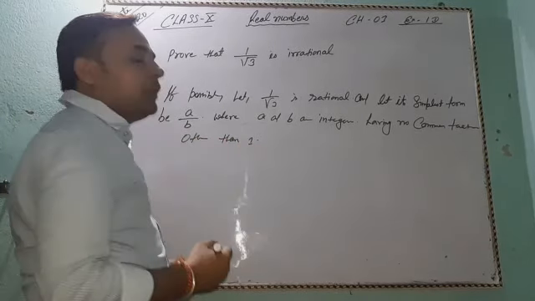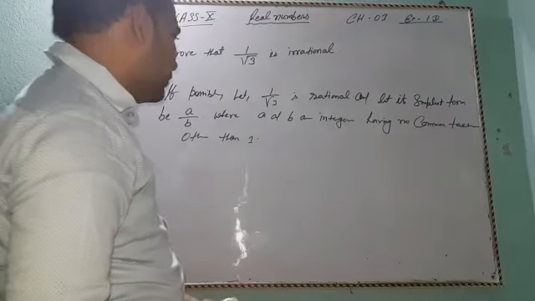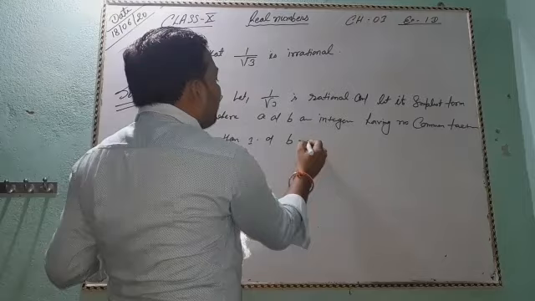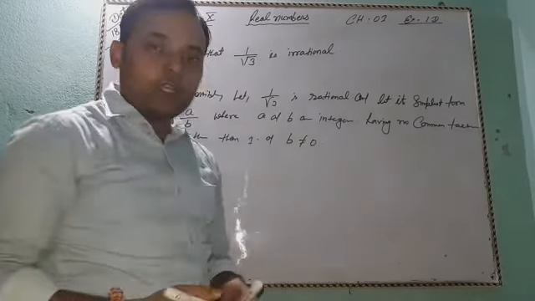Okay, where a and b are co-primes, having no common factors other than 1, and b does not equal 0.